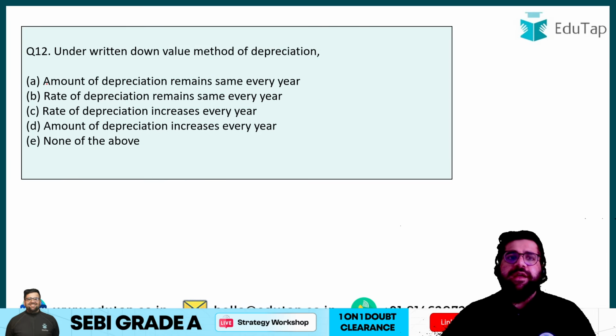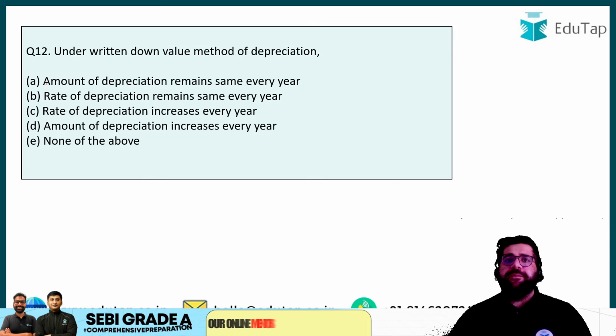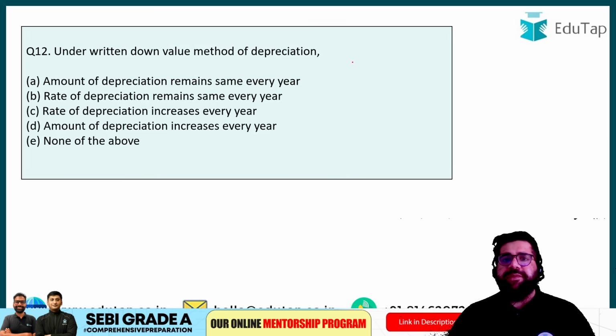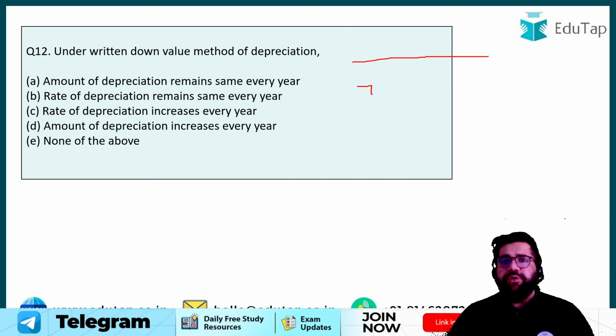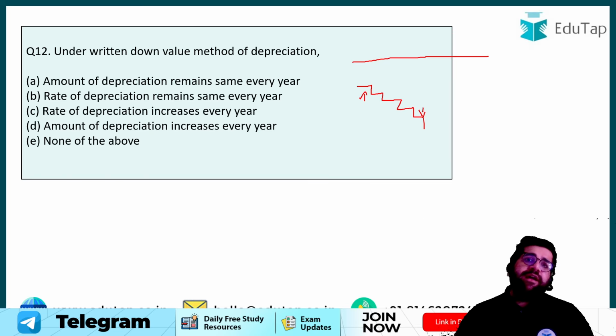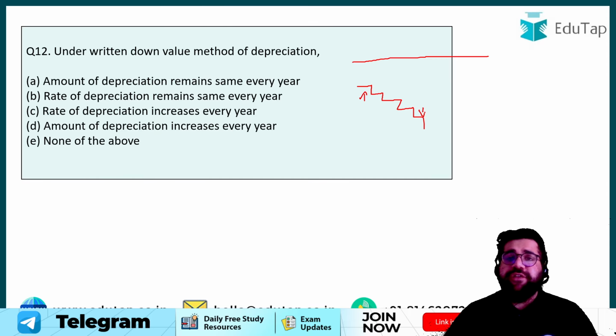Question number 12. Under written down value method. Now remember, under SLM, your value of depreciation remains the same, right? But under written down value, your value of depreciation keeps on reducing. So you will charge higher depreciation in the initial years and lower depreciation at the later stages of the life of an asset.